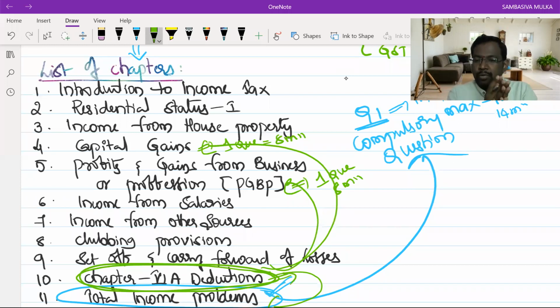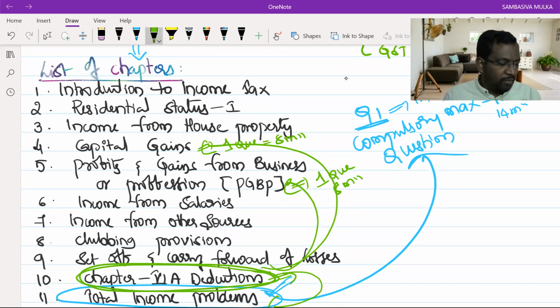That means when you are doing a PGBP or capital gains question, you will have some provisions from chapter 6A deductions. So chapter 6A deductions is very, very important.